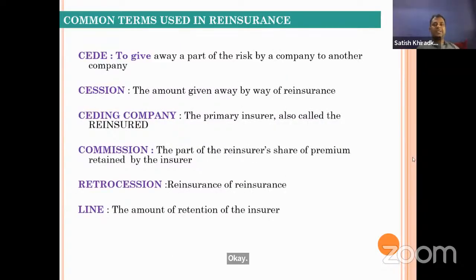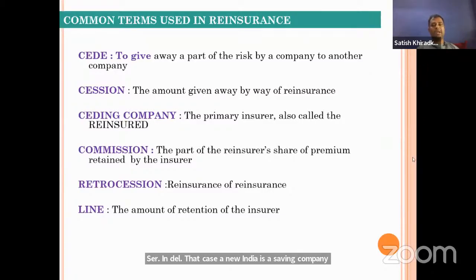Seed means to give away a part of the risk by a company to another company. So when we are transferring the risk, that is seeding. Then cession is that part of the amount which is transferred to the insurance company. Seeding company is a primary insurer. So if New India is transferring a particular share to GIC Re, in that case New India is a seeding company. GIC Re is a reinsurance company.